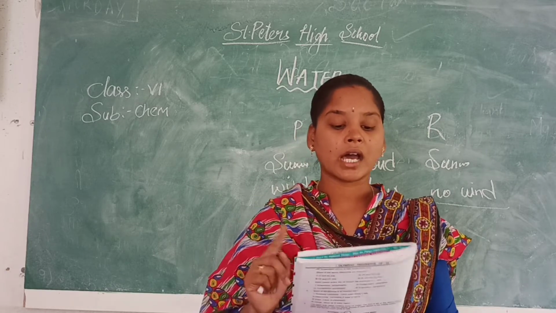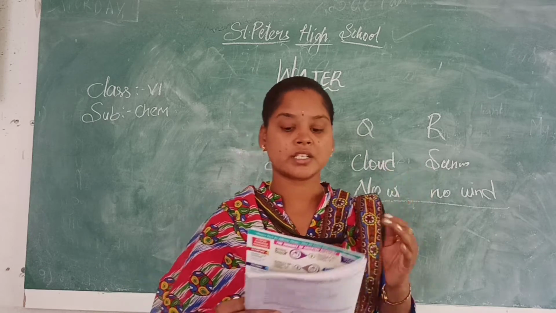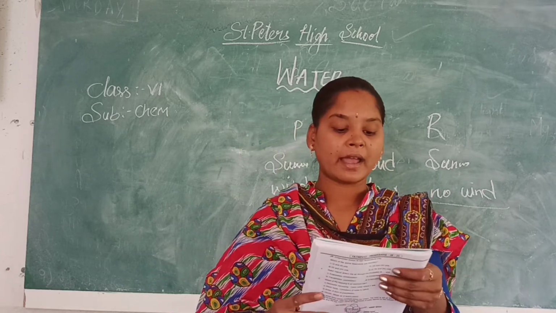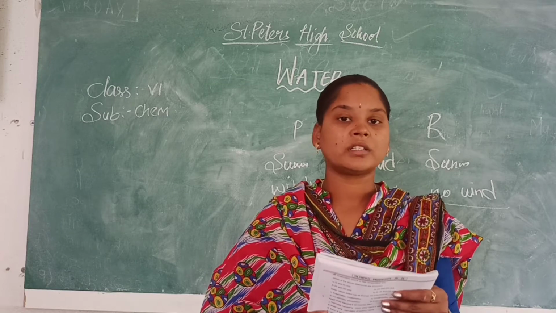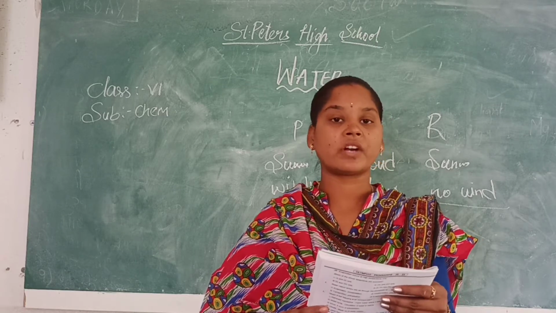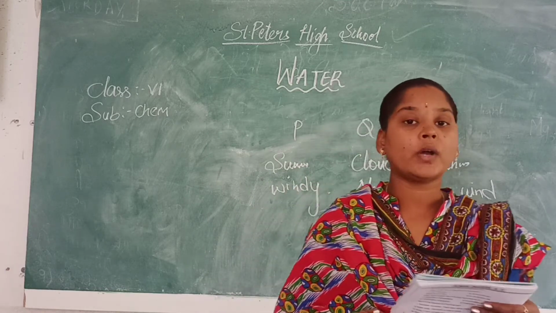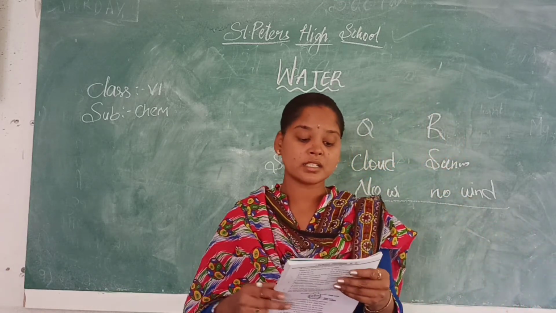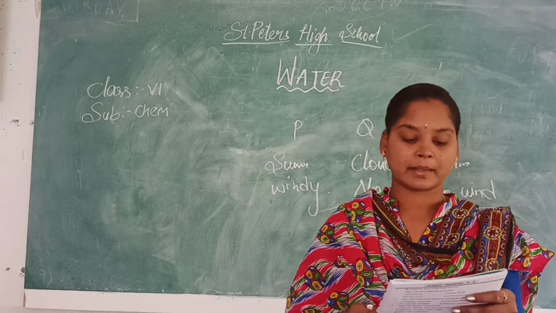Dash and dash are the result of condensation. Water vapor and cloud. Water vapor is not a result of condensation. Water vapor changed to water is condensation. No. Dew and steam. Dew is the result of condensation, whereas steam is the result of evaporation.